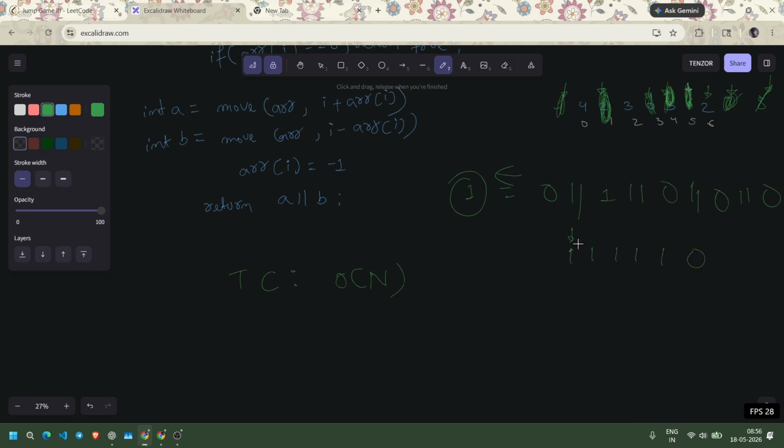And the recursion stack can at max also contain, I mean, you have something like 1 1 1 1 1 0 and starting at 1. At max, the recursion stack can contain n elements and then return. So the space complexity we are going to use here is also big O of n.